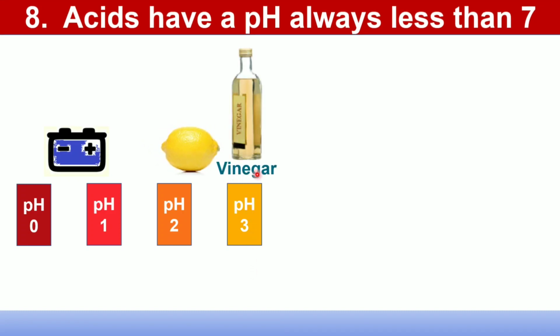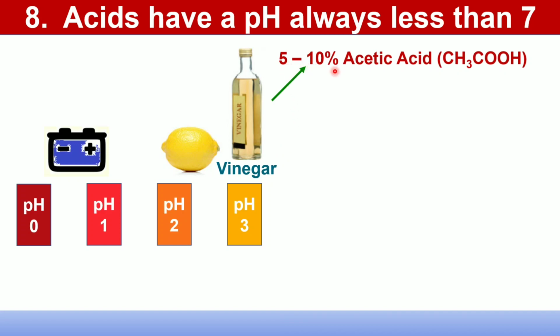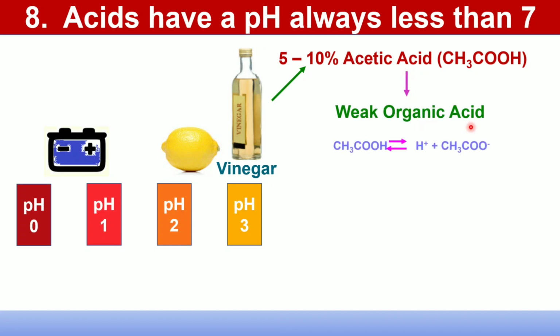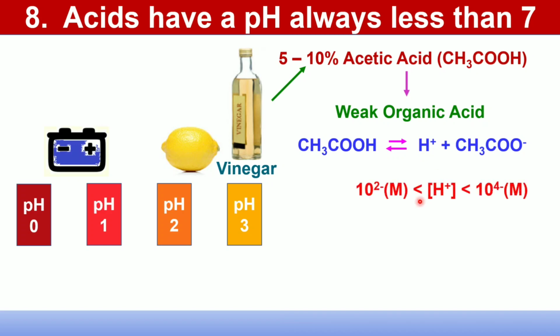Vinegar is a 5 to 10% aqueous solution of acetic acid. Now acetic acid is a weak organic acid and will be partly dissociated to H+ and acetate ion. So the concentration of H+ ion of the solution should be moderately high, and it is usually 10^-2 to 10^-4 molar.